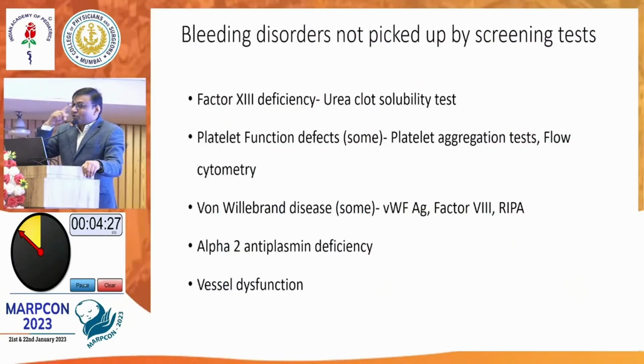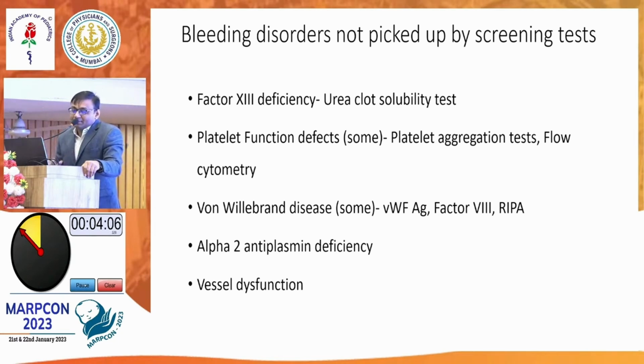Platelet function, we all know that after an injury, platelets are the first to come there. Platelets first adhere to the vessel wall, right? Platelets will get adhered to the vessel wall and then platelet will get attached to platelet. So that is aggregation, basic MBBS. So if adhesion is defective or aggregation is defective, these are the 2 disorders where you will have platelet function disorders.